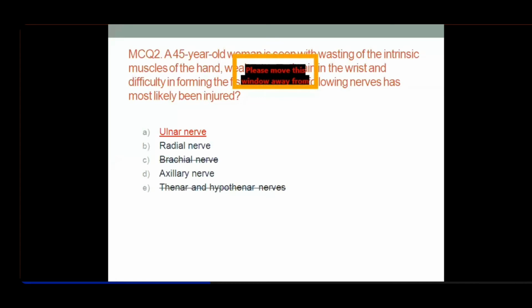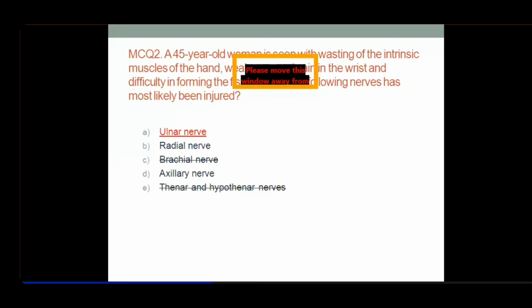In case of median nerve injury at the wrist, remember, the deformity is ape-like hand. You can say ape-like hand or pointing index, but ape-like hand is a better word. Pointing index will happen when there is a median nerve injury at the level of the elbow, so yes, in supracondylar fracture. What happens here? Ape-like hand, because of weakness of the thenar eminence, the eminence will be lost, and the thumb will be brought into the plane of the digits.